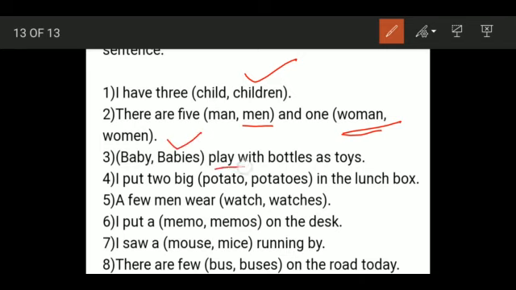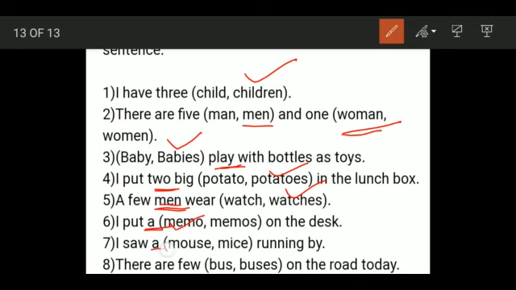Here you see it is "play", not "plays", so it is babies play with. I put two big, it is more than one. Two big will become potatoes in the lunch box. A few men, again here see this is plural. Few men wear what? Watch? No. Here it is plural, so it will be watches. I put a makes it singular. So a memos? No. A memo. So it is I put a memo on the desk.